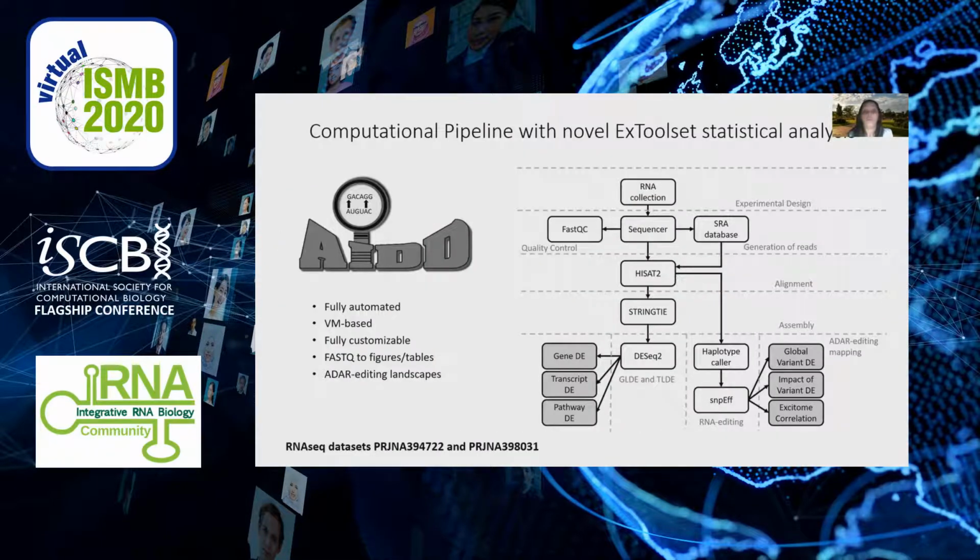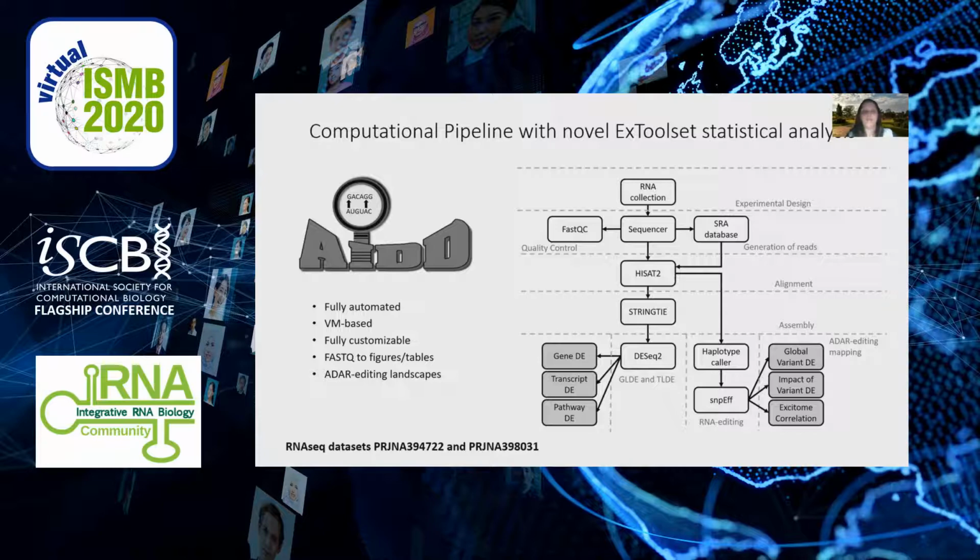The first step was to create a fully automated pipeline using a new mathematical model to map ADAR editing profiles. Our pipeline utilizes standard open source tools for genomic alignment, transcriptome assembly, variant calling, and variant prediction, combined with our custom EX toolset to create the editing landscapes. The new model includes item response theory, utilizing the Guttman scale, and machine learning theory, random forest analysis, to score, rank, and order editing sites in any condition.